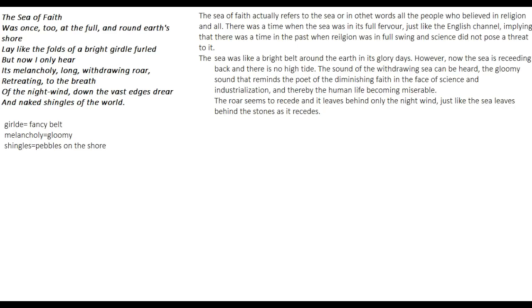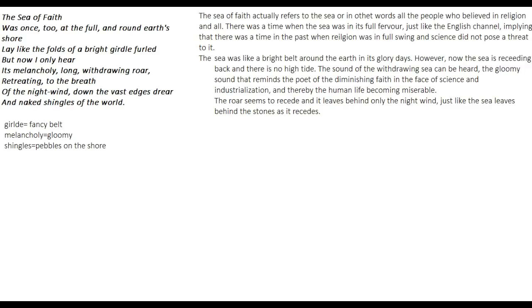So in the past days, in the glory days, there were a lot of people who believed in religion, who had faith. So the poet is talking about them now, the sea of faith, all the people who constituted the faithful kingdom. The sea of faith was once too at the full, and round earth's shore lay like the folds of a bright girdle furled, but now I only hear its melancholy long withdrawing roar.